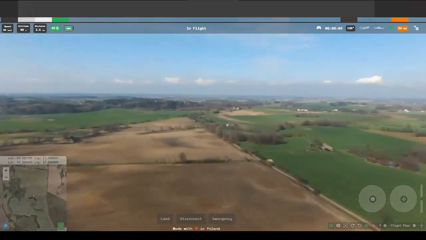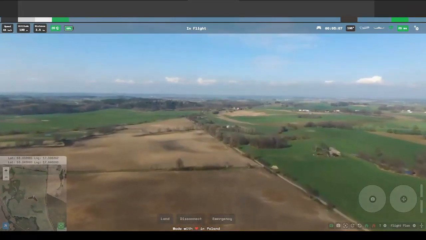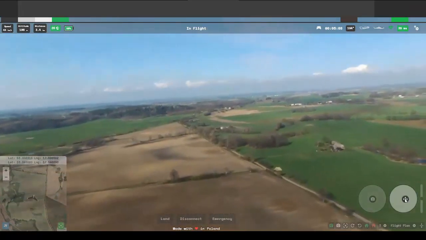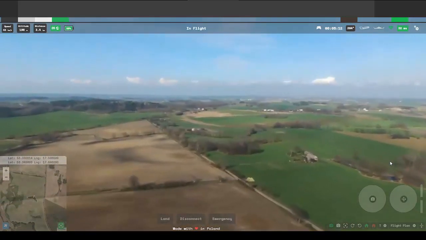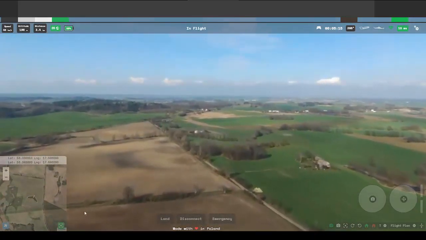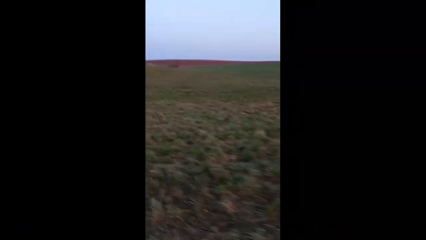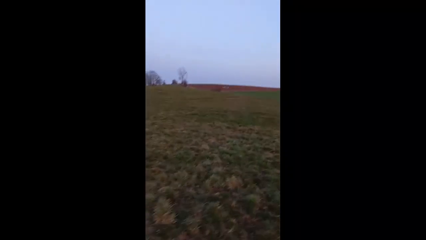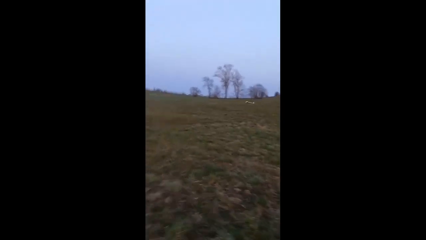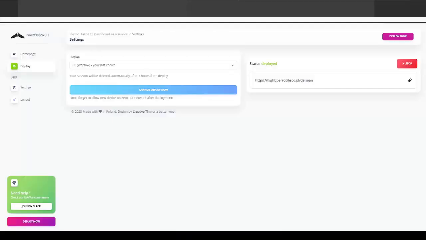I'm at home now, connected to the dashboard. As you can see, everything works, so I can continue the flight from home using my PC and home internet. After landing, don't forget to stop the dashboard from running. That's all for today. We will see you in the next tutorial about the Parrot Disco LTE Dashboard.